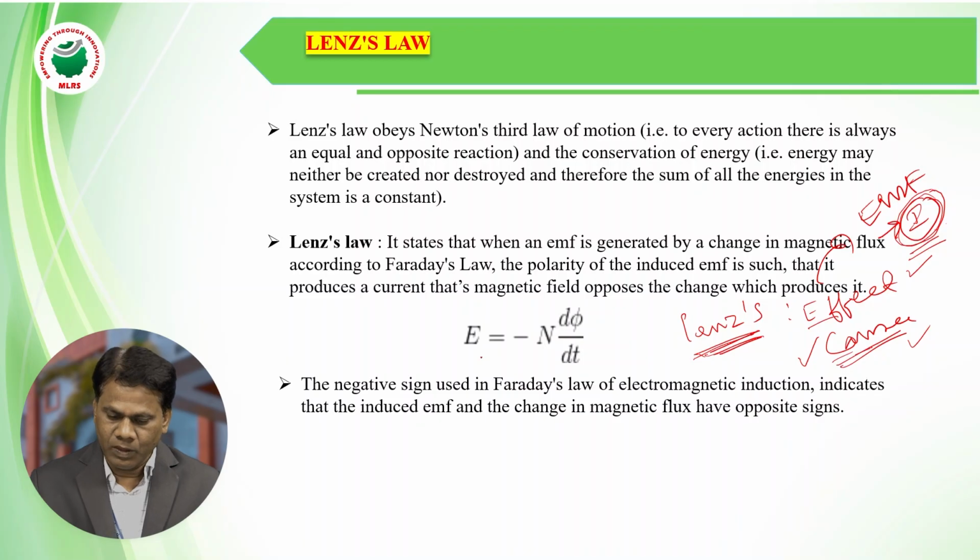So the induced EMF or induced current is the effect, and the cause is the change, the rate of change of magnetic flux linking with a coil.